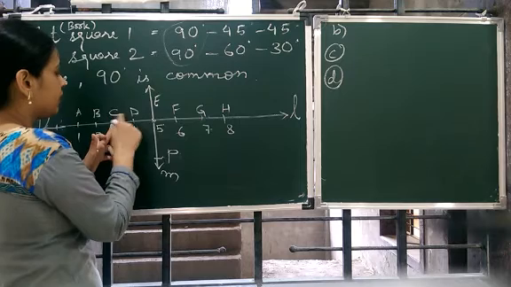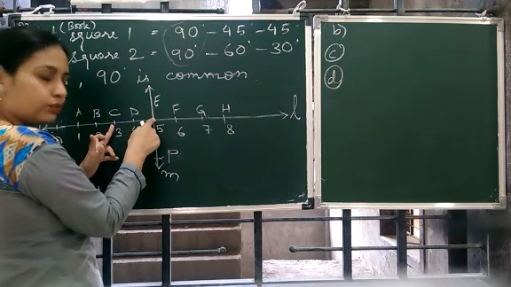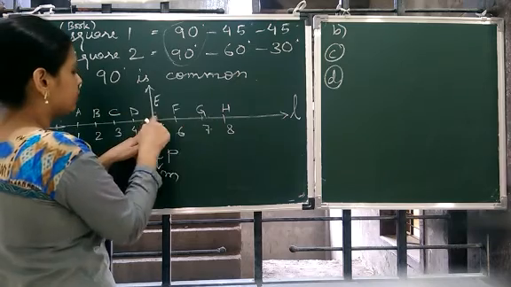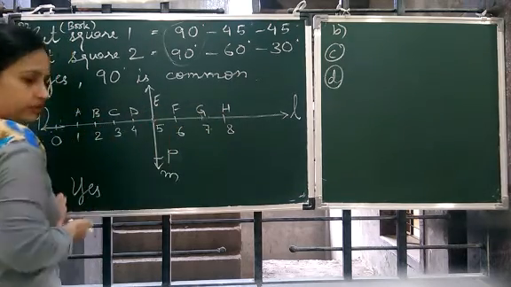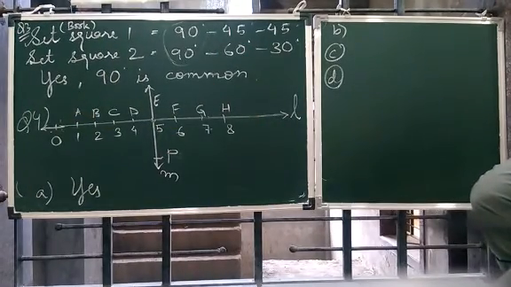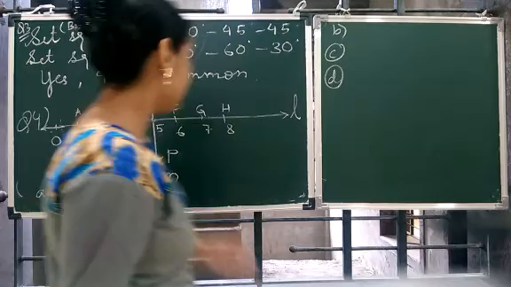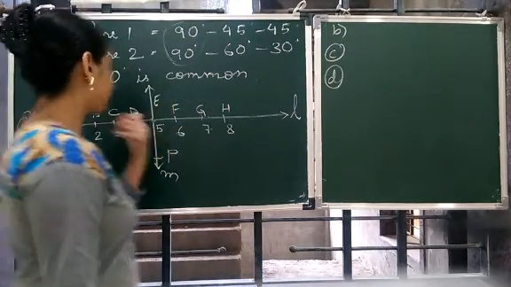Got it? So let's see from CE how much is the distance. 1, 2. Now EG is how much is the distance? 1, 2. CE is equal to EG, which was A.